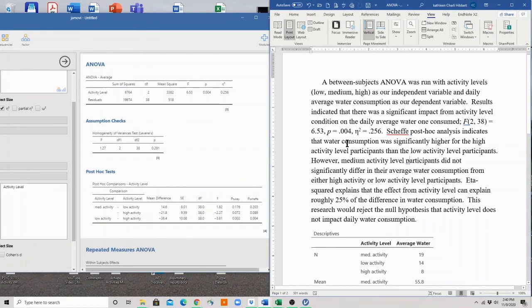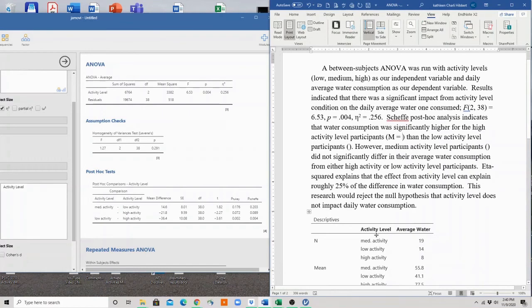So what am I going to do? I'm going to go right in here. High activity level participants, then low activity level participants. However, medium activity level participants. So we have three groups. We have high activity level participants, low activity level participants, and medium activity level participants.